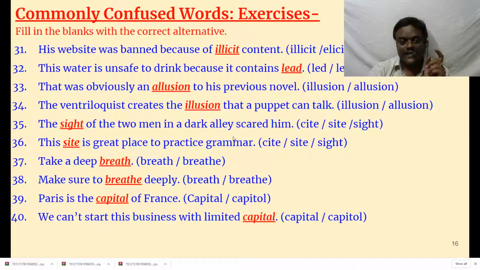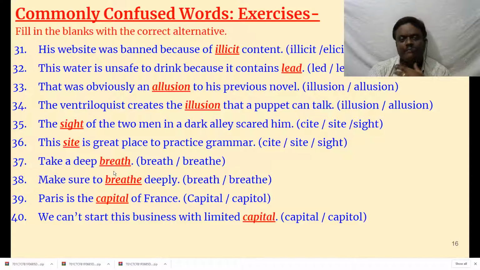Then sight, once again, sight has come. The sight of the two men in a dark alley scared him. Sight means she or he saw two men in a dark alley. Alley means a dark road, a small road. Scared him, and she got scared after seeing them, after sighting them. Sight means to see. This site is a great place to practice grammar. This means website.